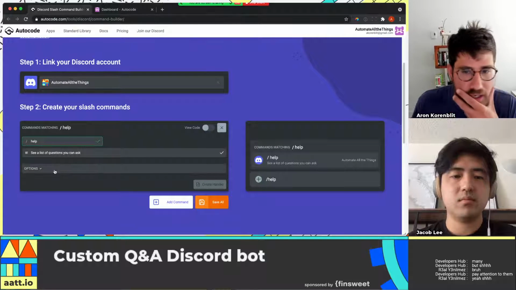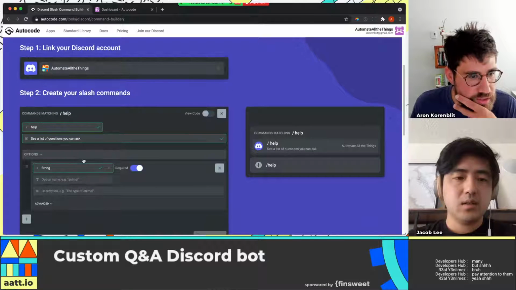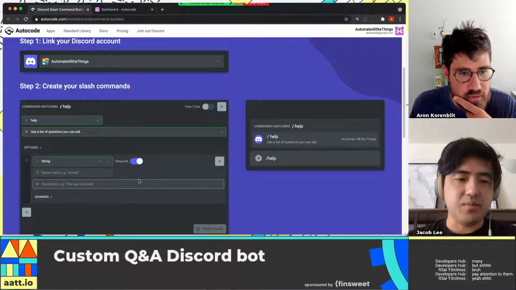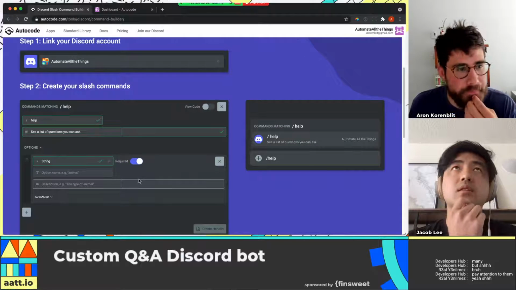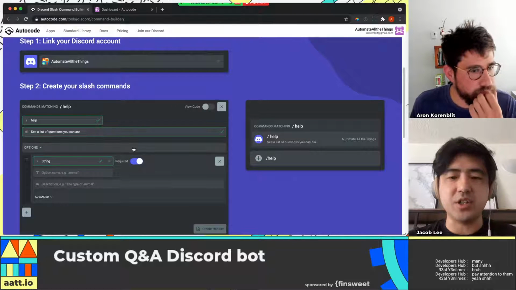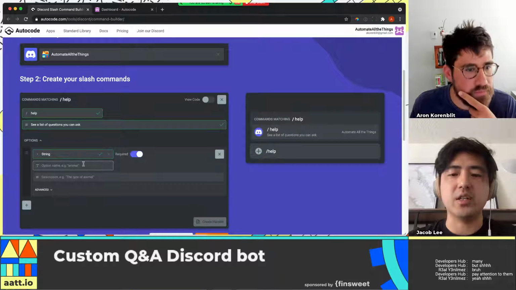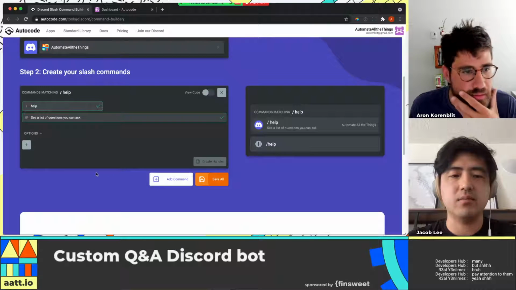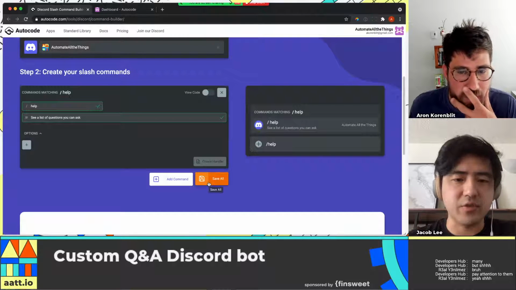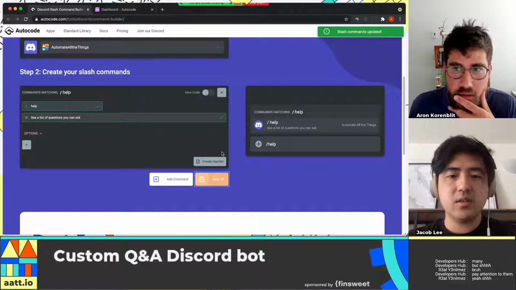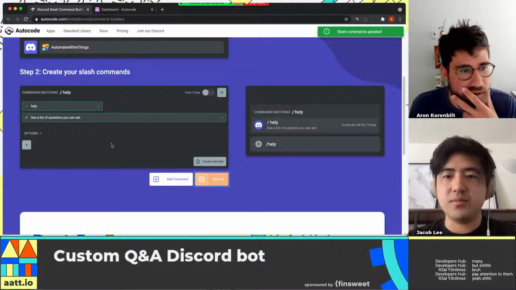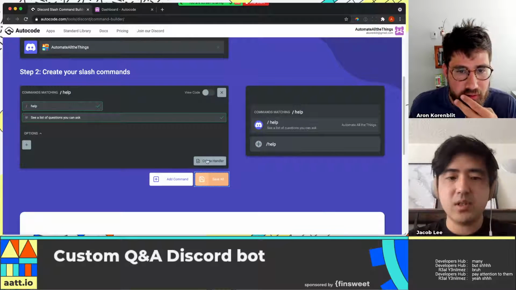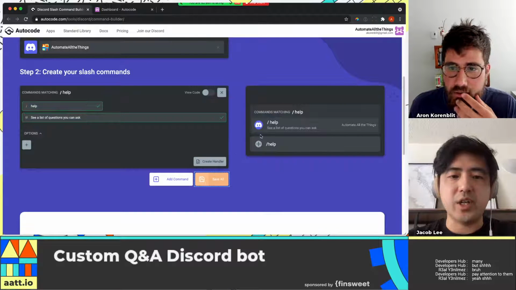And then options. The options that you see here are essentially arguments for your command. The help command doesn't take any, so we can just keep it simple and close that. Okay, so the slash command is updated at the top. Now you can just click create handler.